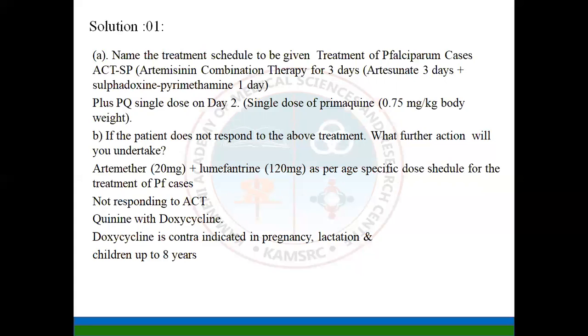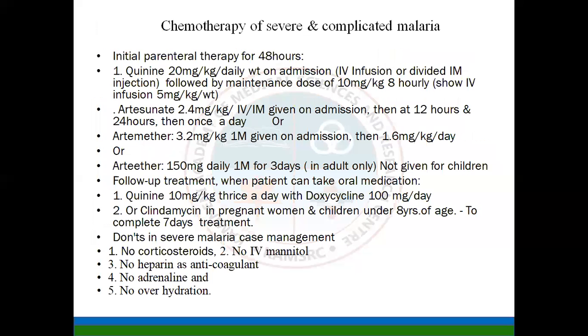So if the patient is falciparum positive, we use ACT combination therapy plus a single dose of primaquine. If the patient doesn't respond to the above treatment, we go for artemether and lumefantrine as per the age specific dose. Still, if it is not responding, then we go with quinine and doxycycline. The contraindication for doxycycline is pregnancy, lactation, and children up to the age of 8 years.